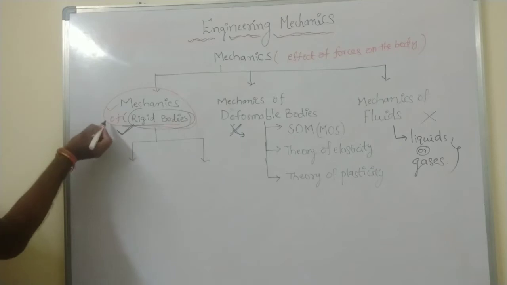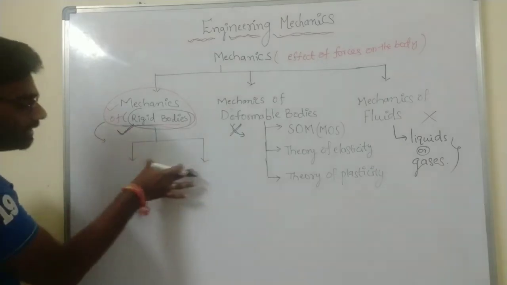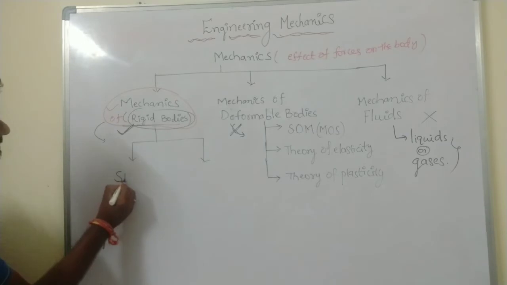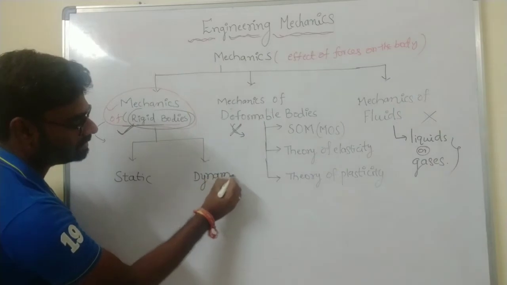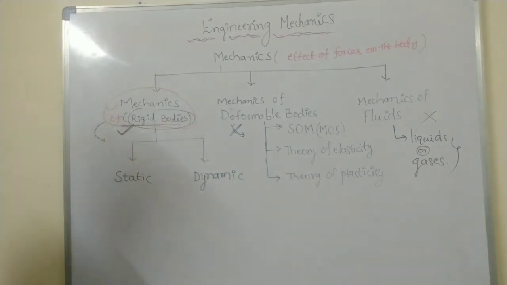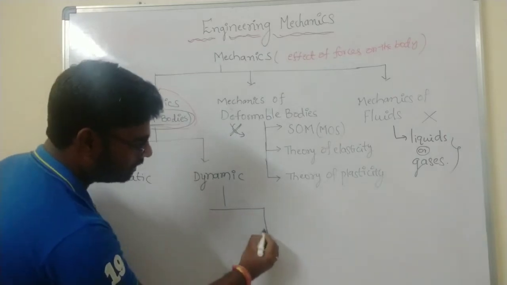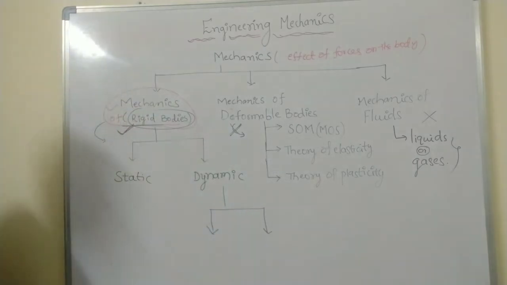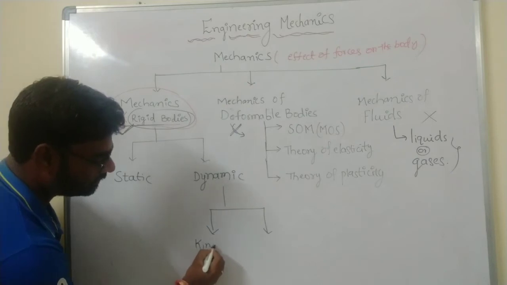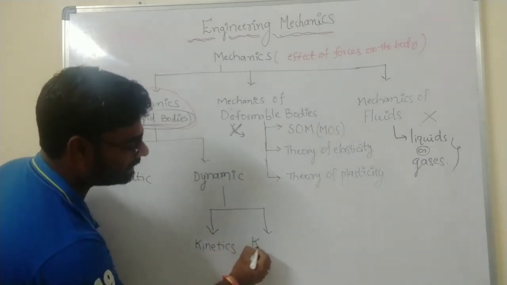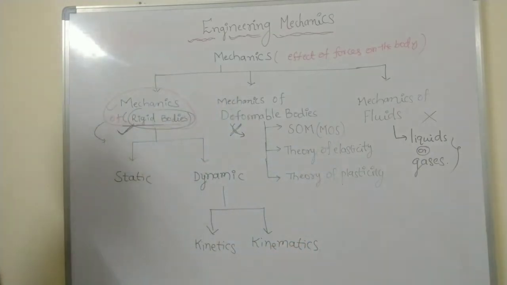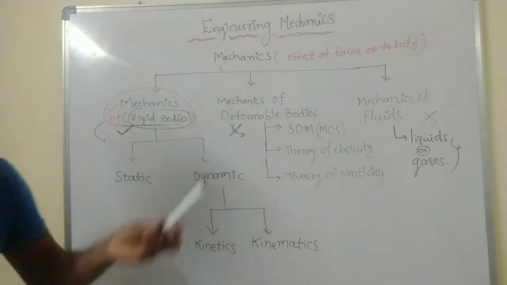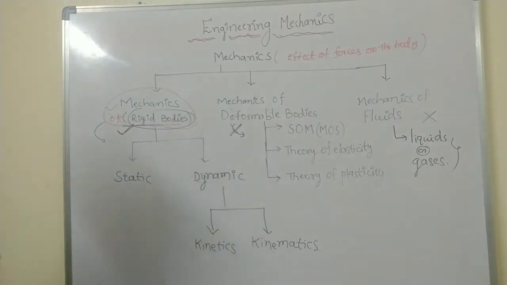Next, mechanics of rigid bodies is classified into two types. The first one is statics, the second one is dynamics. Dynamics is also classified into two types. The first one is kinetics, the second one is kinematics. Then what is the meaning of statics? What is the meaning of dynamics? What is the definition of kinetics and what is the definition of kinematics?